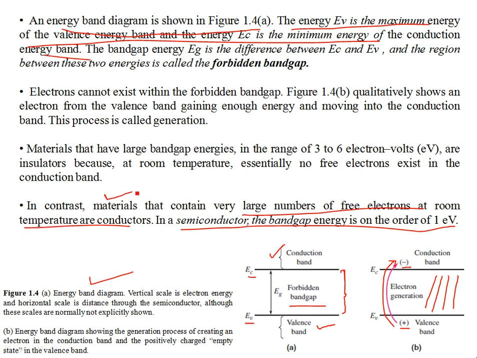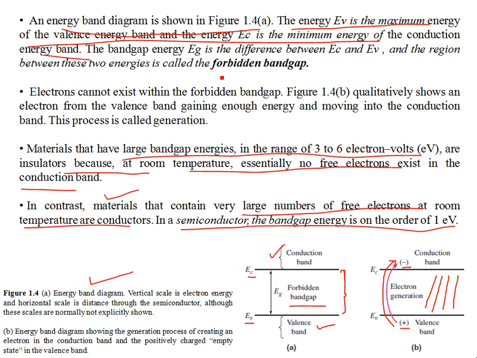In contrast, materials that contain a very large number of free electrons at room temperature are conductors. Materials having large band gaps of 3 to 6 electron volts are insulators, because at room temperature essentially no free electrons exist in the conduction band. So you can explain the differences between insulators, conductors, and semiconductors in terms of energy bands.